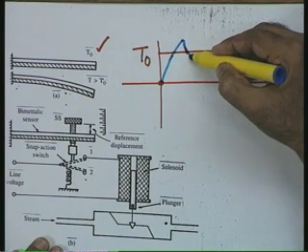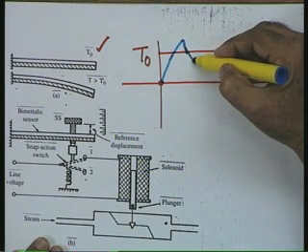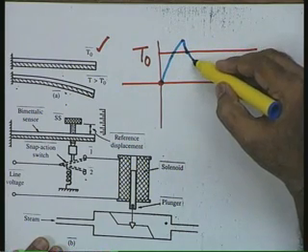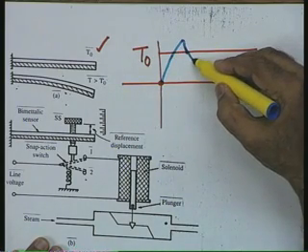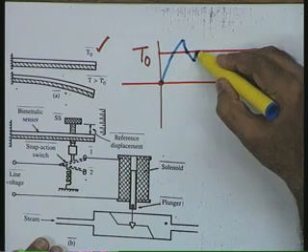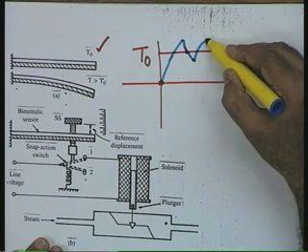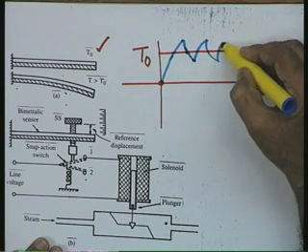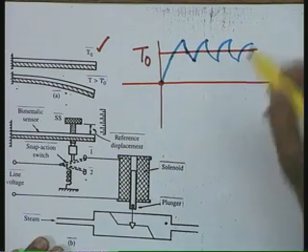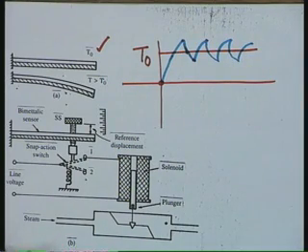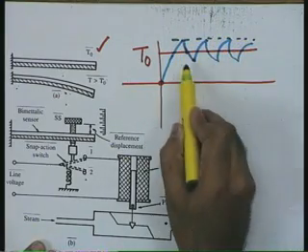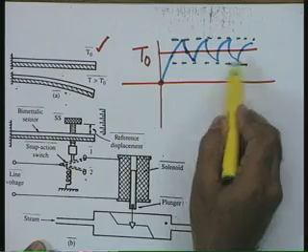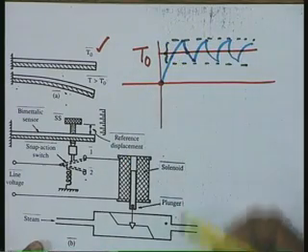However, the temperature will keep on reducing if the steam supply is cut off. Now, after some time, when the thermostat becomes active, the steam valve is opened again and the temperature of the room rises, and this way you will find that the temperature of the room will oscillate between two limits, and the setting of the thermostat and the snap action switch can be controlled so as to control this particular limit.